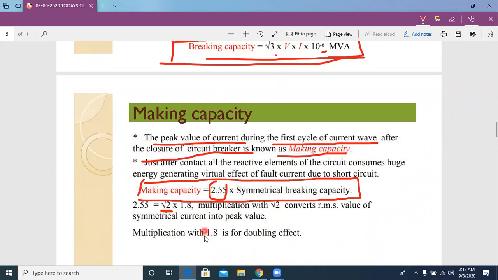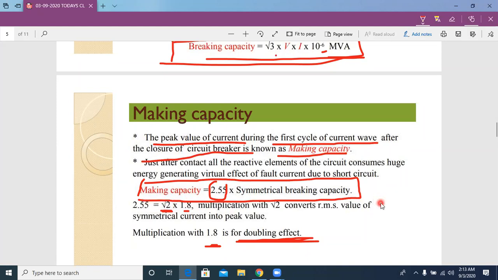Now, why do we write 1.8? The reason for 1.8 is that we consider the doubling effect. In symmetrical and asymmetrical faults, we already know what the doubling effect is. So we take 1.8 because of the doubling effect, and to convert the maximum value into the RMS value, we use root 2. That's why finally we get the value 2.55. So 2.55 times the symmetrical breaking capacity gives the making capacity.